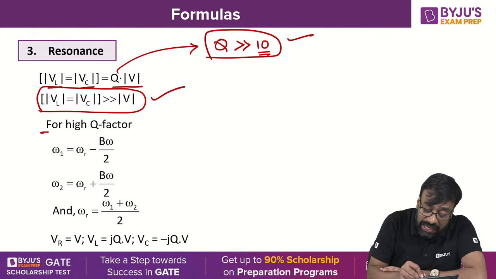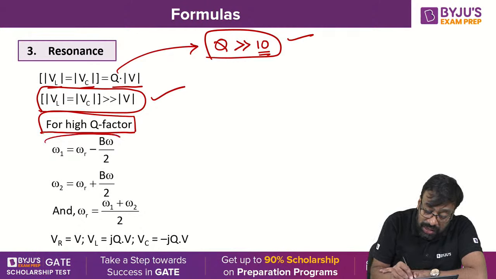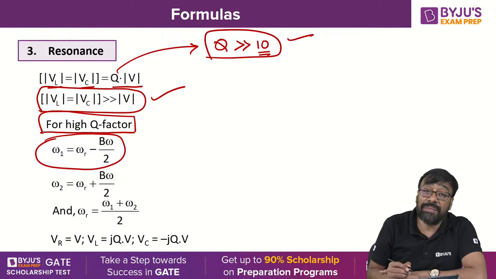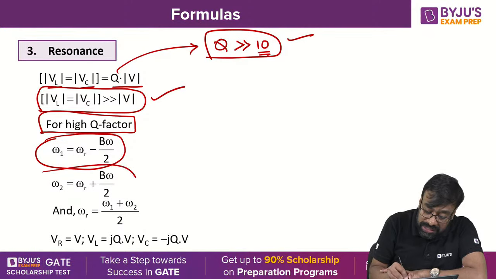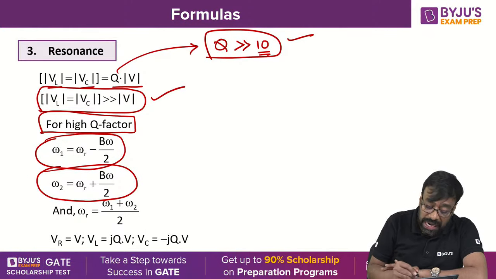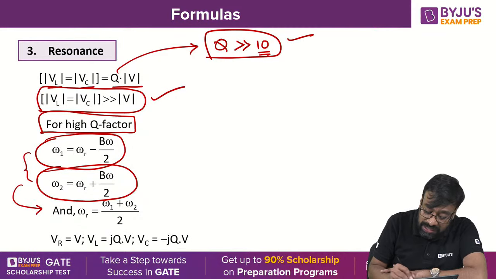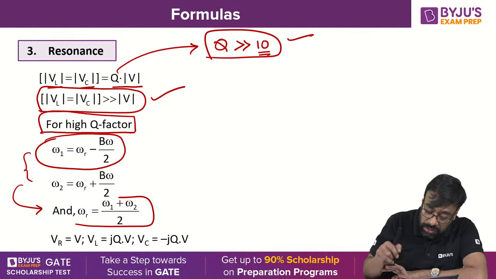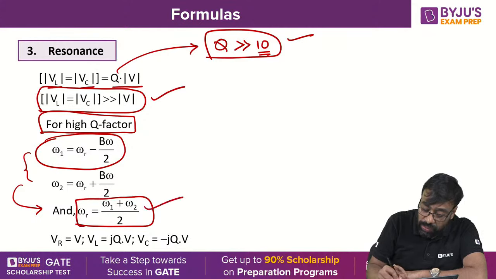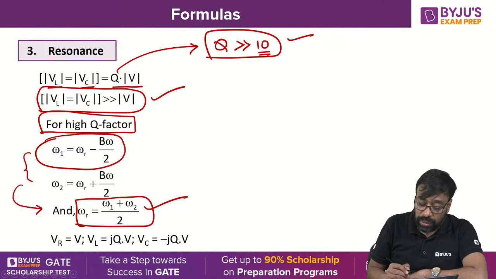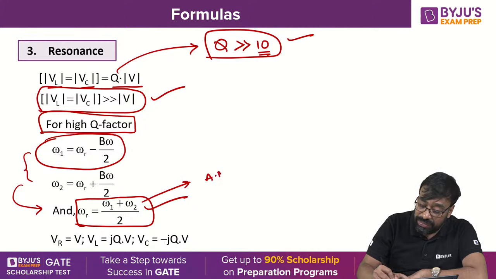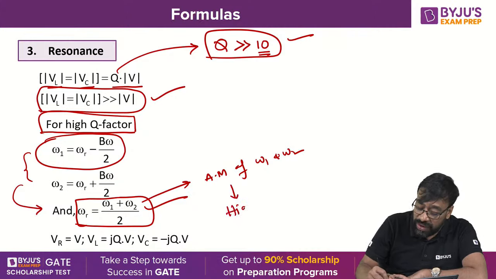For high quality factor, omega 1 will be expressed as omega R minus bandwidth by 2. Omega 2 is nothing but omega R plus bandwidth by 2. And finally, from these two, you can express that omega R is equal to omega 1 plus omega 2 by 2. This is nothing but the arithmetic mean of omega 1 and omega 2. But this expression is valid for high quality factors only.